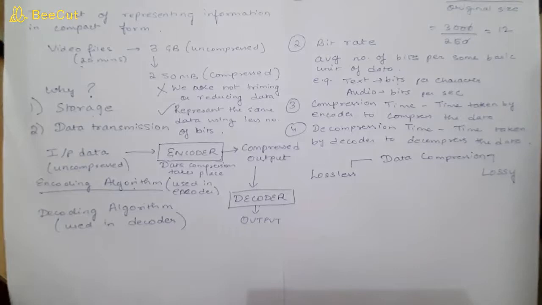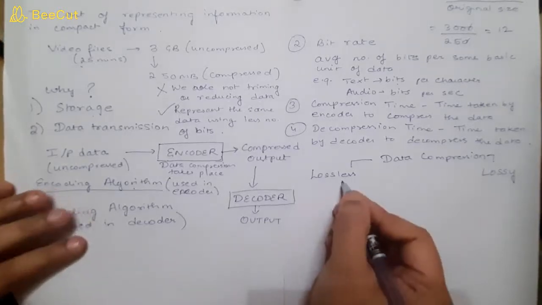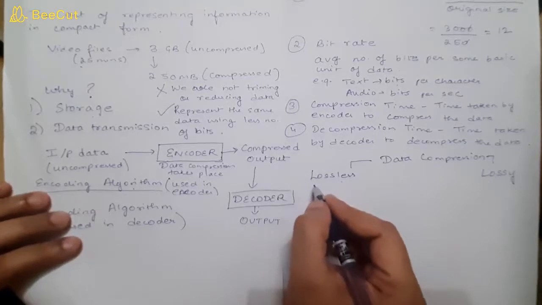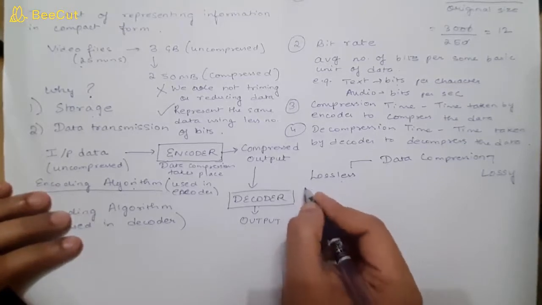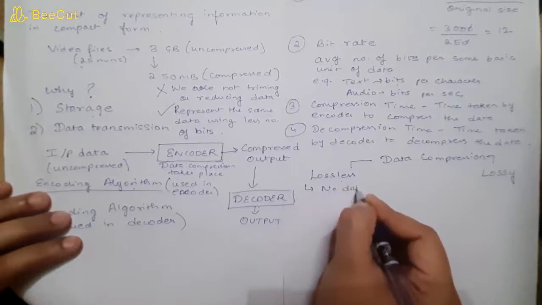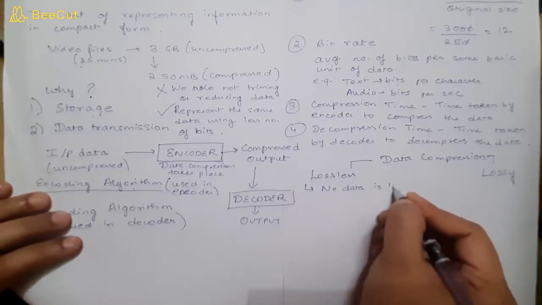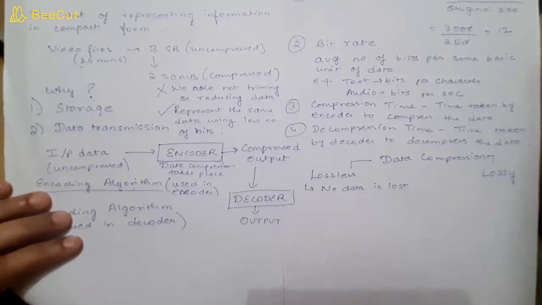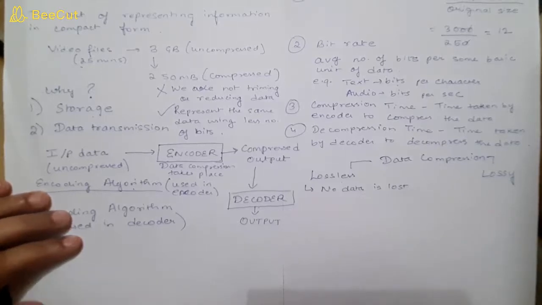In case of lossless, data is not lost. As the name suggests, in lossless data compression, no data is lost. If you are compressing any data using a lossless technique, then an exact copy will be created.